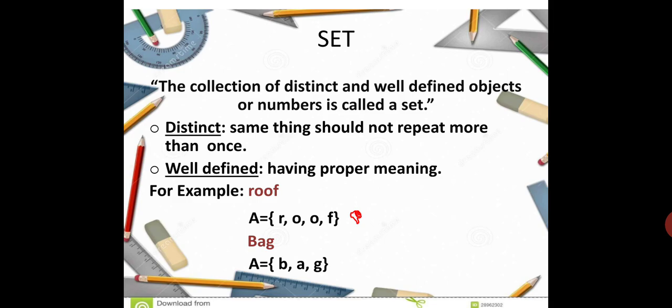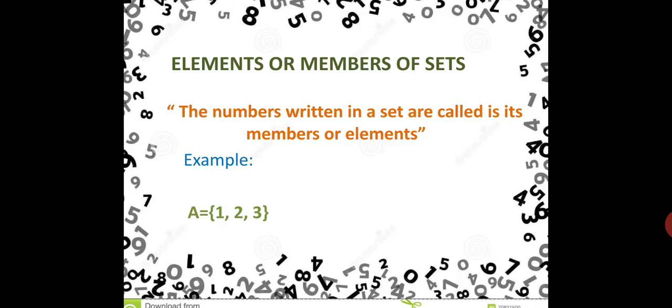Okay, now come to the elements and members of a set. The members in a set are called its elements. The different objects that form a set are called the elements of the set. The elements of a set can be written in any order and are not repeated. For example, A is equal to {1, 2, 3}. So 1, 2, 3 are the elements of set A.